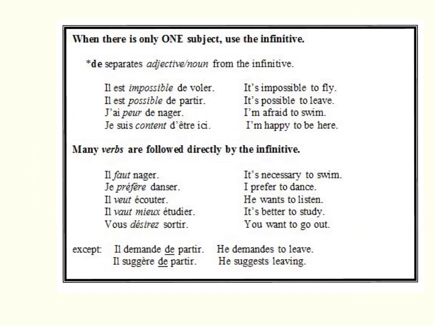When dealing with subjunctive, it's important to remember that you need two different subjects in order to use the subjunctive. In English, you could form sentences using the same subject in two different clauses. That would normally require the subjunctive in French, but you need two different subjects in French. So if you're dealing with only one subject, like it's impossible for one to fly, you can't put it that way in French. You have to say it's impossible to fly.